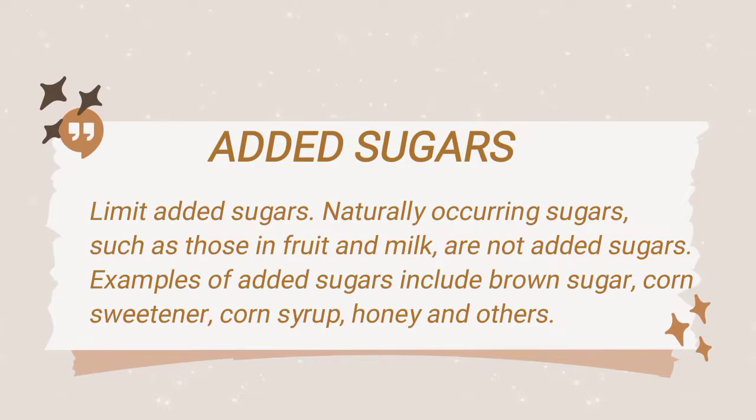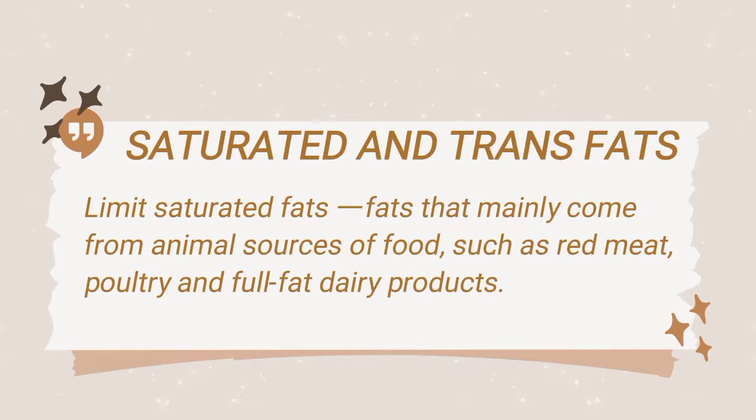Added sugar. Limit added sugars. Naturally occurring sugars such as those in fruit and milk are not added sugars. Examples of added sugars include brown sugar, corn sweetener, corn syrup, honey, and others. Check nutritional labels. Choose cereals with minimal added sugar and avoid drinks with added sugar such as soda and sports and energy drinks.